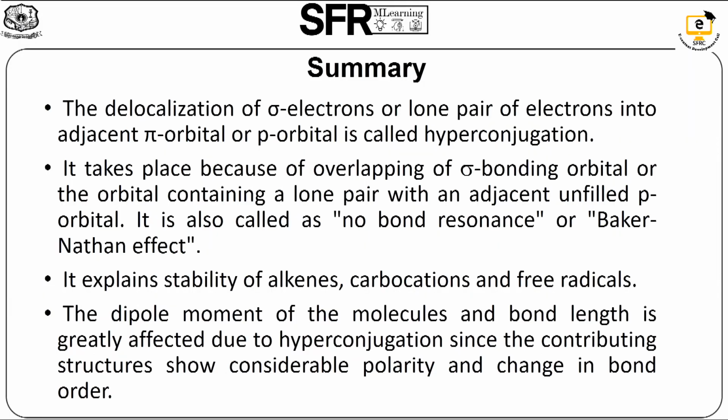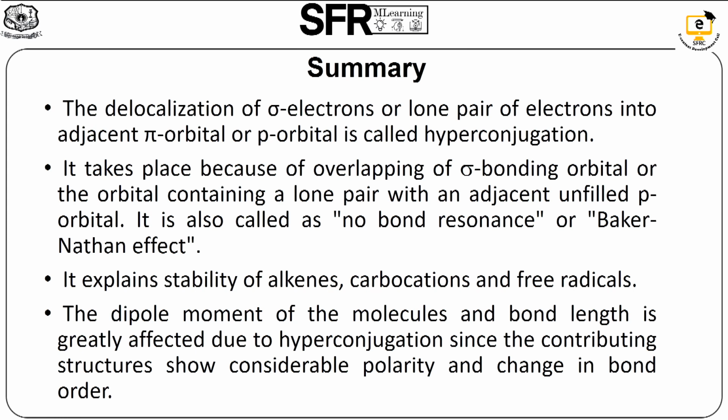So, summary of hyperconjugation. The delocalization of sigma electrons or lone pair of electrons into an adjacent pi orbital or p orbital is called hyperconjugation. It takes place because of overlapping of a sigma bonding orbital, or an orbital containing a lone pair, with an adjacent unfilled p orbital. It is also known as no-bond resonance or the Baker-Nathan effect. It also explains the stability of alkenes, carbocations and free radicals.